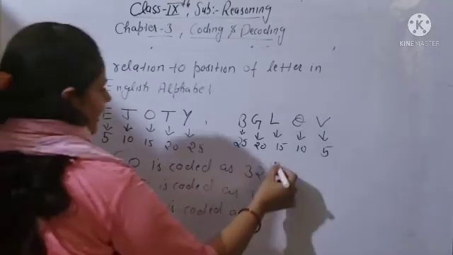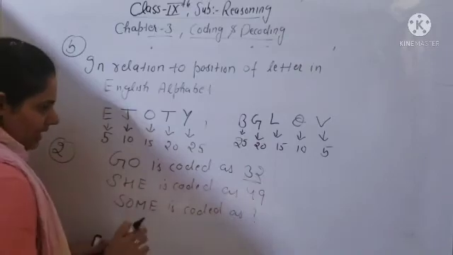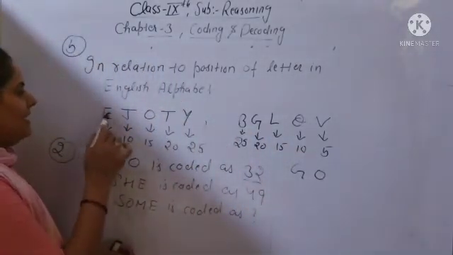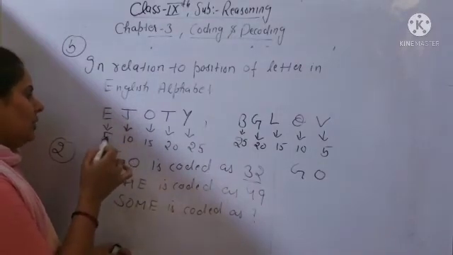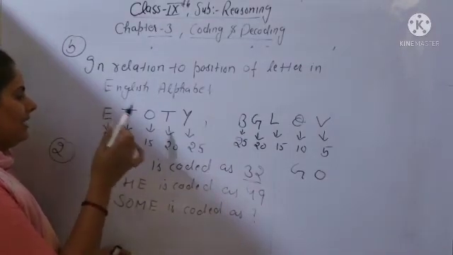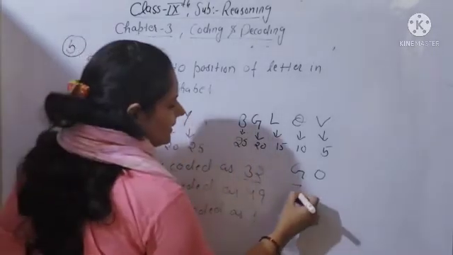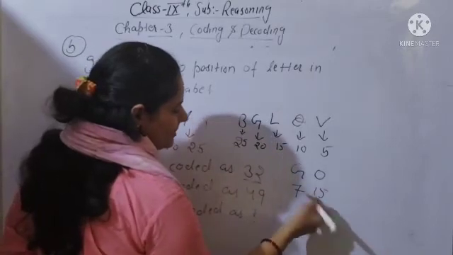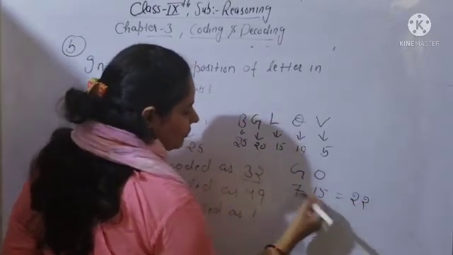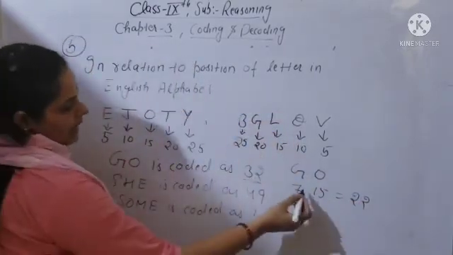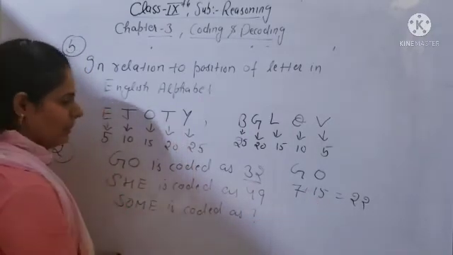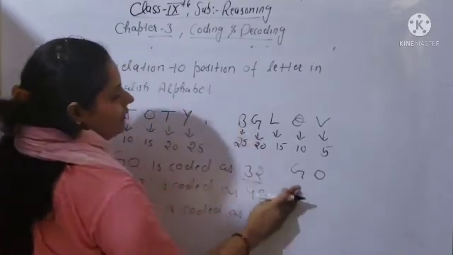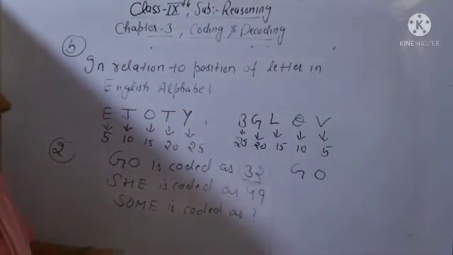So first you will check GO, beta, how you are getting 32. So G, O, if you are starting from the left hand side, A, B, C, D, E, F, G. After E it will be F, and after that G. So it will be at 7th position, and O position is already given, 15. If you are adding them, you are getting 22, and if you are subtracting, you are getting 8. Okay beta, but 15 plus 7 is 22, and here it is written 32, it means it is wrong. So you can check from the right hand side also.